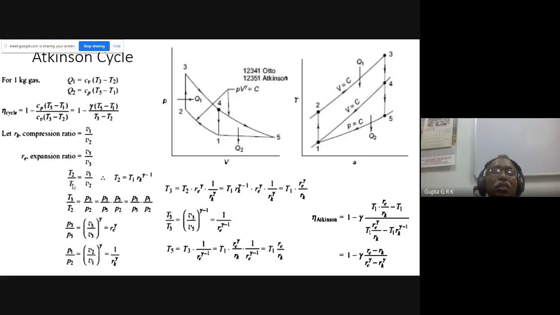Using this, you can write T3 by T1. So you can see that T3 by T1 is equal to Re to the power gamma by Rk, and T5 by T1 is Re by Rk. Like that, we can write everything in terms of the compression ratio and the expansion ratio. In that way, I can get the expression for the Atkinson cycle. So this is the expression for the Atkinson cycle.